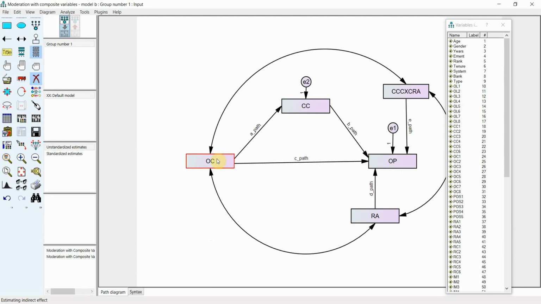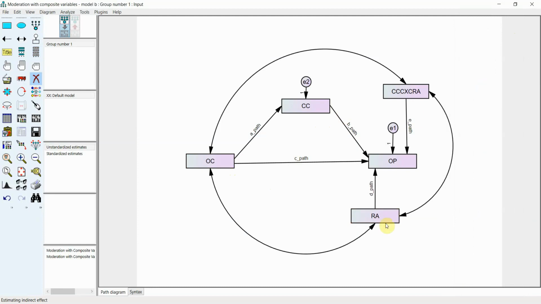Now this is OC, CC, OP. This is the mediation relationship. RA is influencing this B path here, so it will influence OP. So the moderator that is moderating the path will influence the endogenous variable in that relationship. And similarly, your interaction term will affect the endogenous variable as well, because this is the path that is being moderated, and the exogenous variables are covariant with each other.